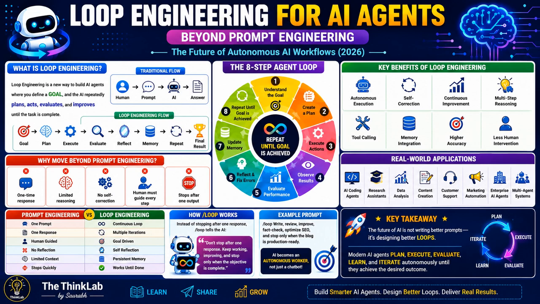So what is the biggest takeaway in this video? The future of AI is no longer about writing the perfect prompt. It's about building intelligent systems that can plan, execute, evaluate, learn, and improve on their own. Prompt engineering taught AI how to answer. Loop engineering is teaching AI how to work. And that big shift could transform software development, research, education, healthcare, business, and many other industries.